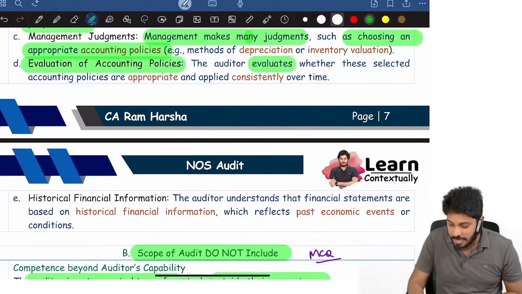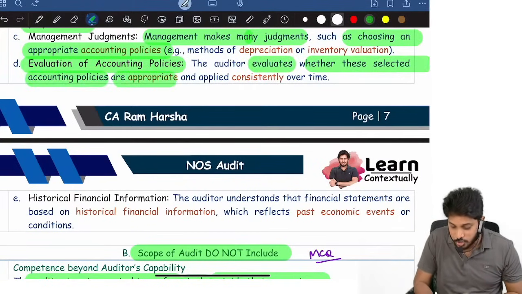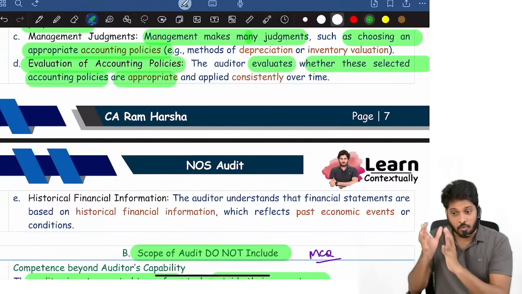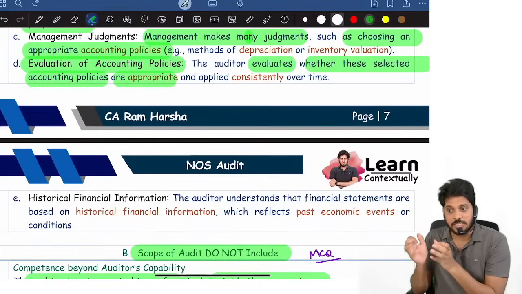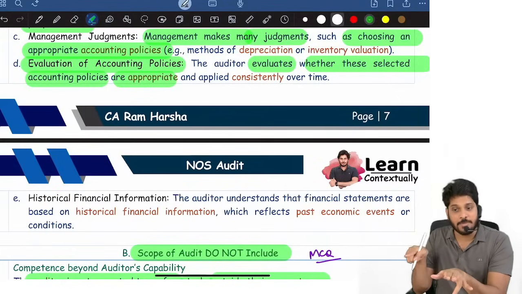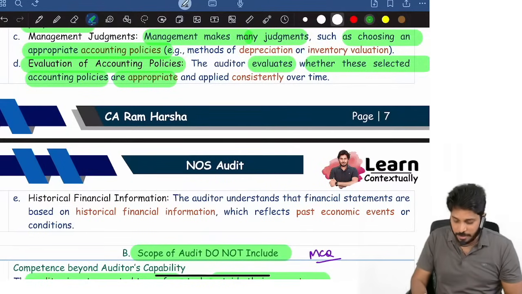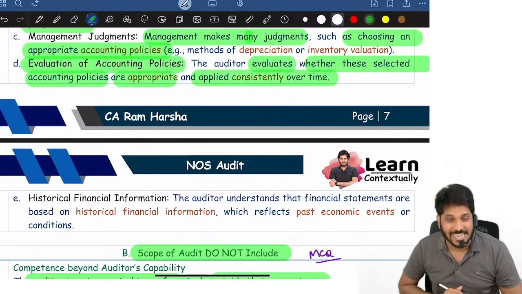The auditor evaluates whether these accounting policies are appropriate, whether whatever accounting policies followed, for example FIFO method followed by them, is it right or not, is it suitable in that business or not, whether goods are going in FIFO order, then FIFO method can be used. So see whether that is properly followed and applied consistently over time.